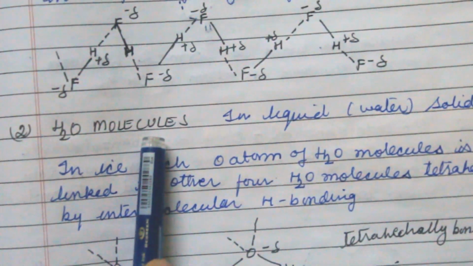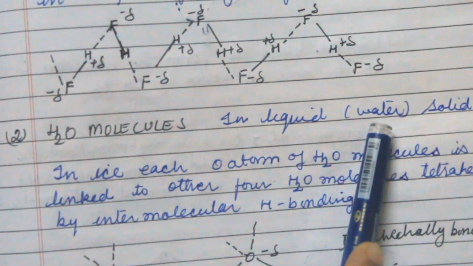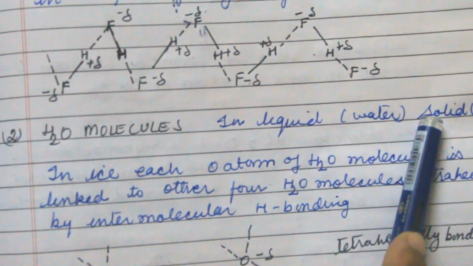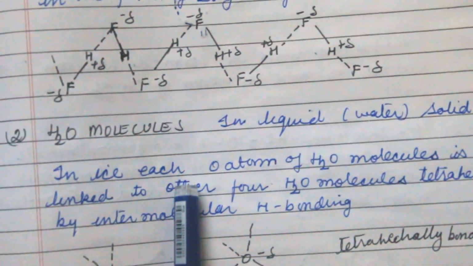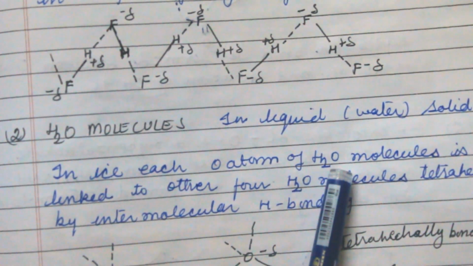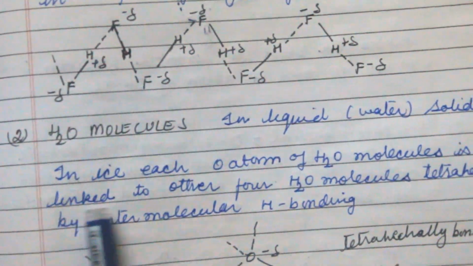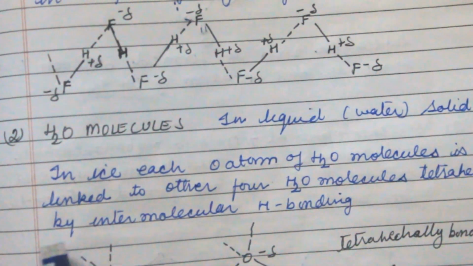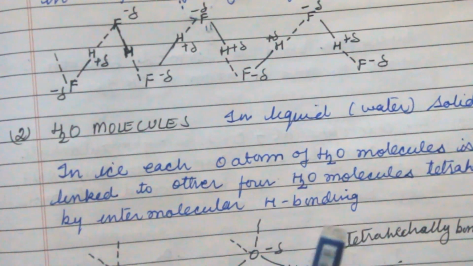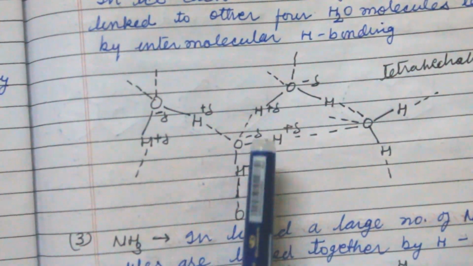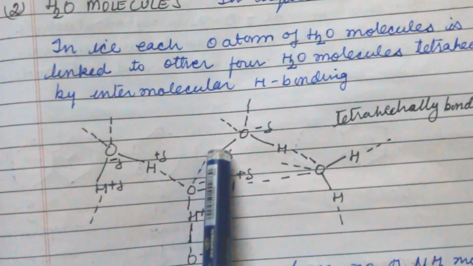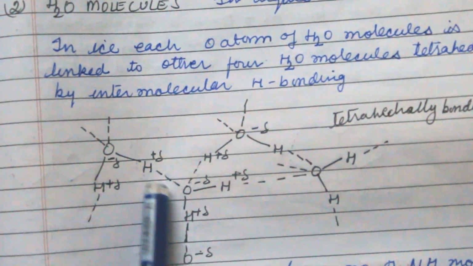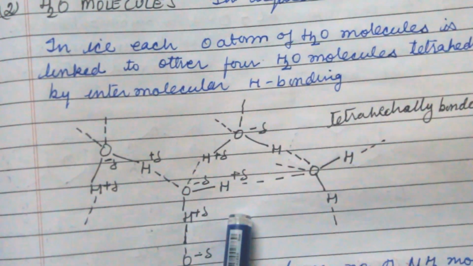H2O molecule, that is water molecule. In liquid it is water, in solid it is ice. When it gets refrigerated, then it forms ice. In ice, each oxygen atom of a water molecule is linked to four other water molecules tetrahedrally by intermolecular hydrogen bonding like this. Each oxygen is bonded with four H bonds. This oxygen is bonded by four H bonds. Like this ice is formed.